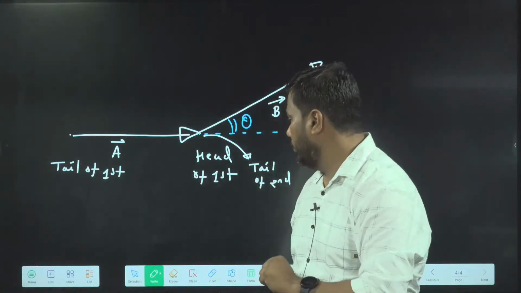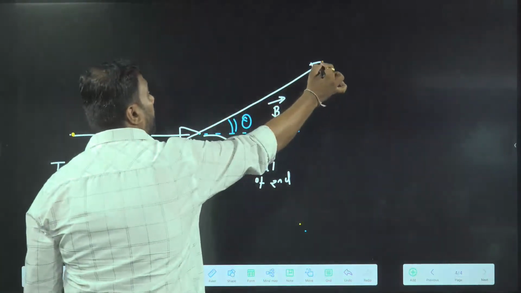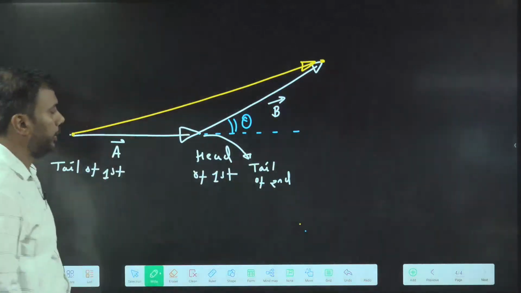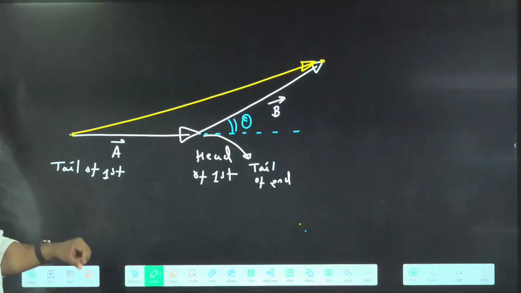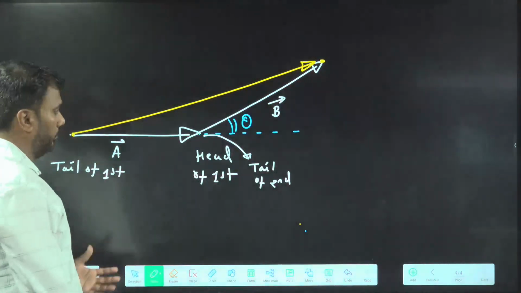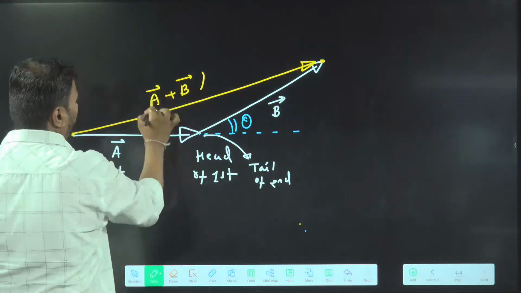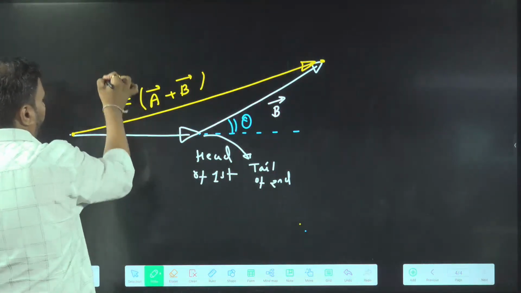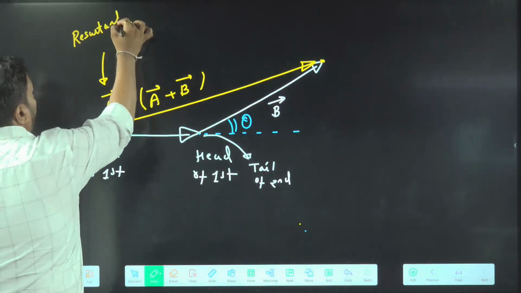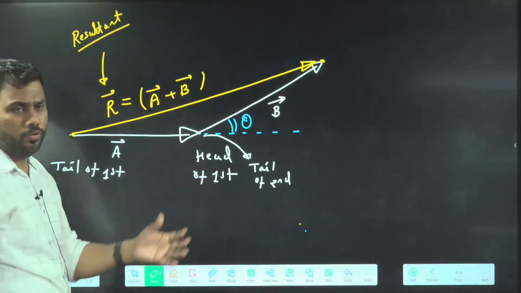In that situation, from the tail of the first to the head of the second, this is the vector addition. This vector, which is from the tail of first to head of second, gives me the vector addition. This is the sum of the two vectors A and B. We can also write this as R vector. We use R vector to show resultant. Some people will use R vector to show vector addition. I can use A plus B also.